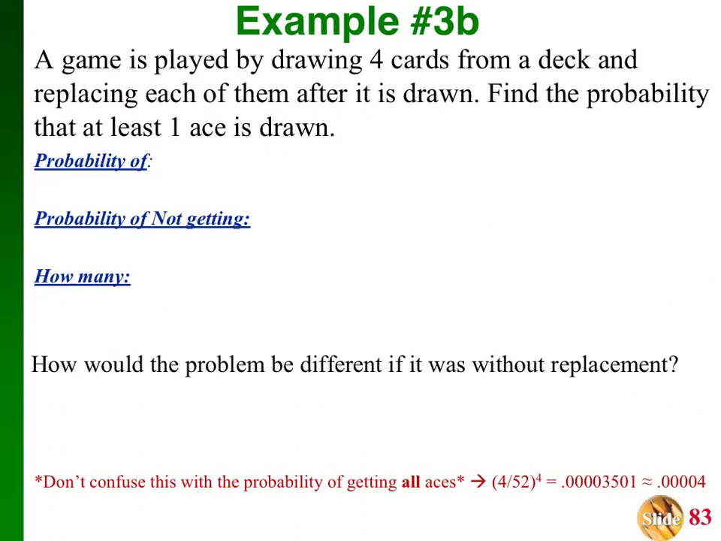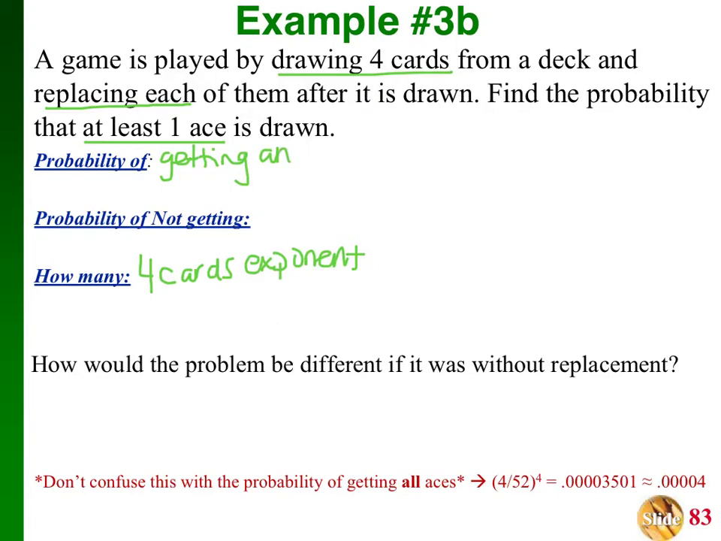Okay, example 3B. A game is played by drawing 4 cards. So right there, you automatically know you're doing 4 cards. That's going to be our exponent at the very end of it all. From a deck and replacing each of them. So if we were replacing each of them after it is drawn, that's going to change it from when we don't replace it. So find the probability of at least 1 ace. So we're talking about getting an ace. So what's the probability of getting an ace?